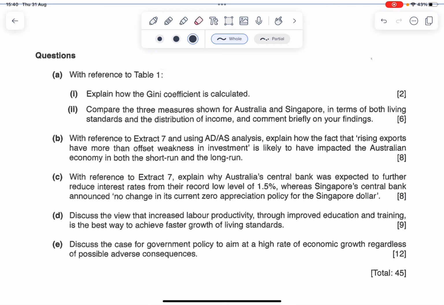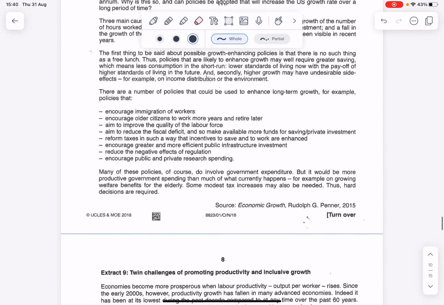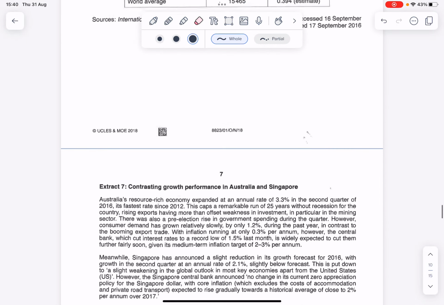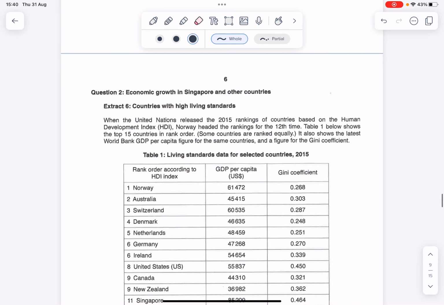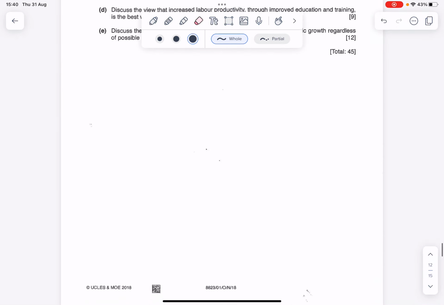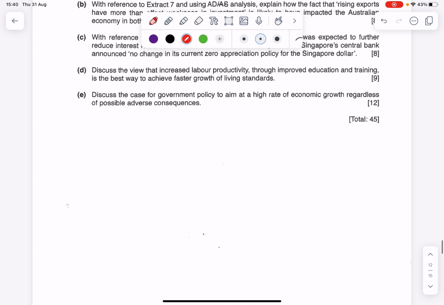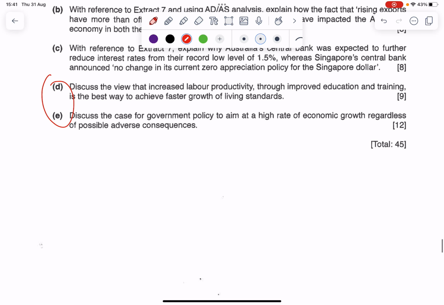So for this lecture, we will be going through the 2018 H1 CSQ2 on the economic growth in Singapore and other countries. I'll be going through questions D and E, which are the higher order thinking questions. And before we even delve into it, because there are no more 9 mark and 12 mark questions in our syllabus, we'll change them to 8 marks and 10 marks respectively.